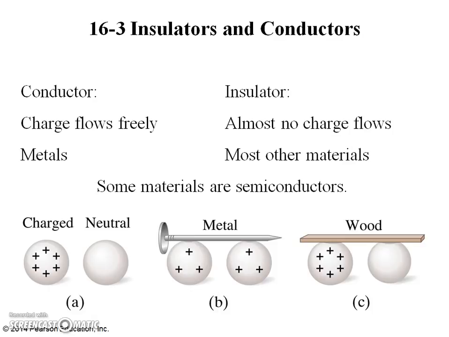From the atomic point of view, the electrons in an insulator material are bound very tightly to the nuclei. In a good metal conductor, on the other hand, some electrons are bound very loosely and can move about freely within the metal, although they cannot leave the metal easily, and are often referred to as free electrons or conduction electrons.